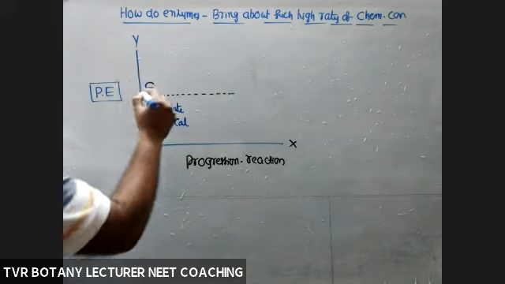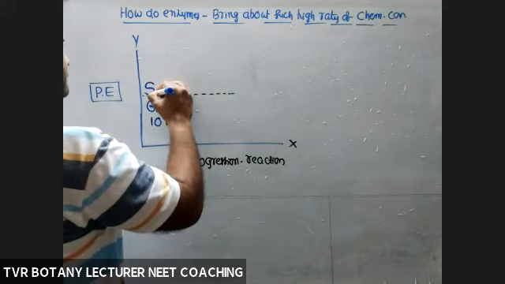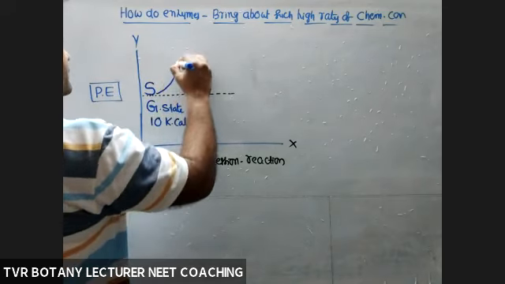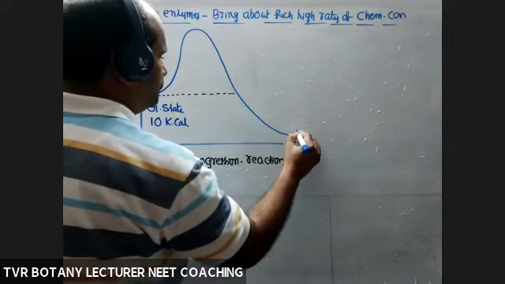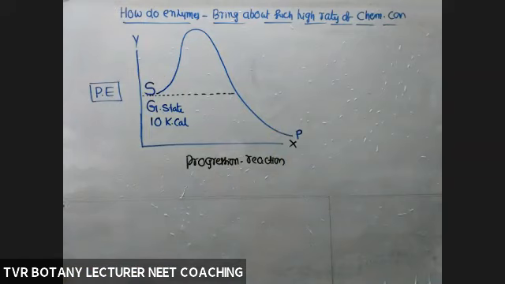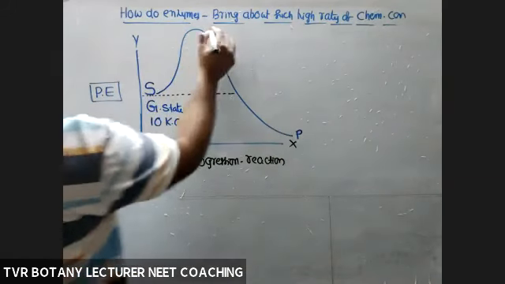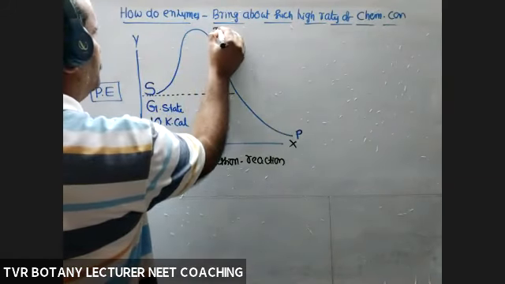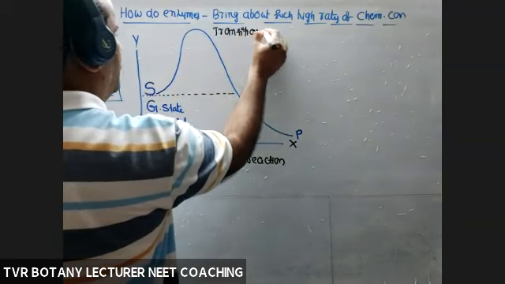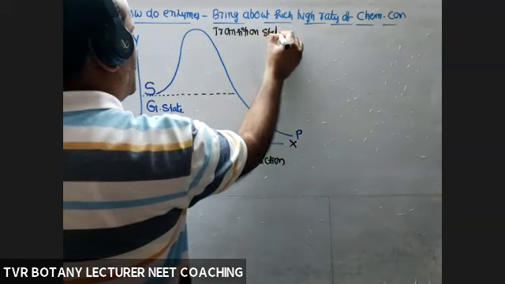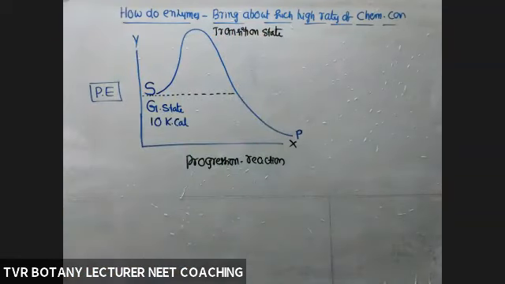Now this substrate is excited from the ground state to a high energy level. So this is the transition state, the high energy level.